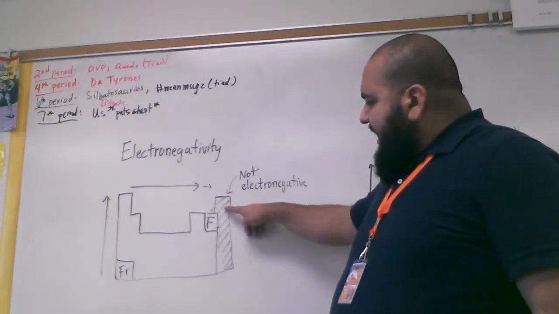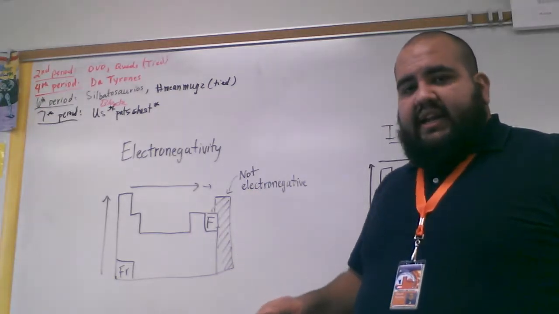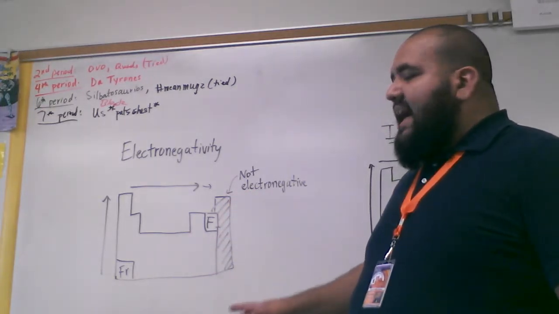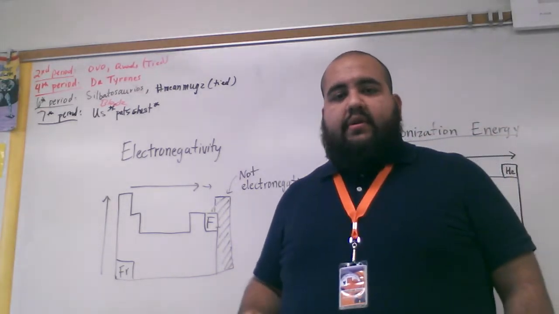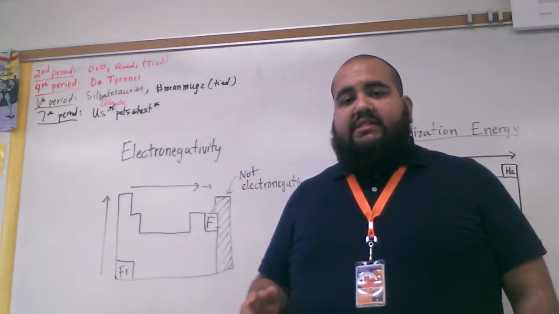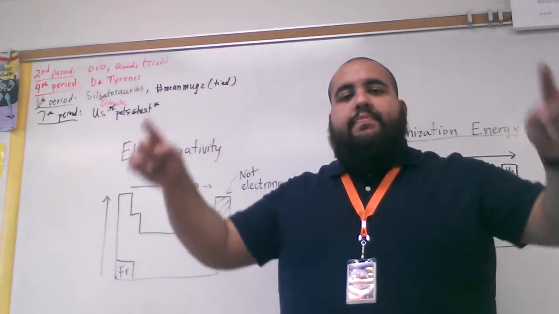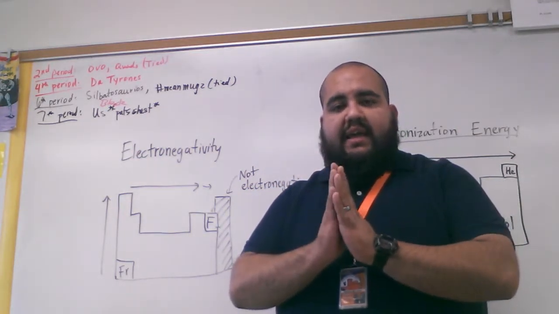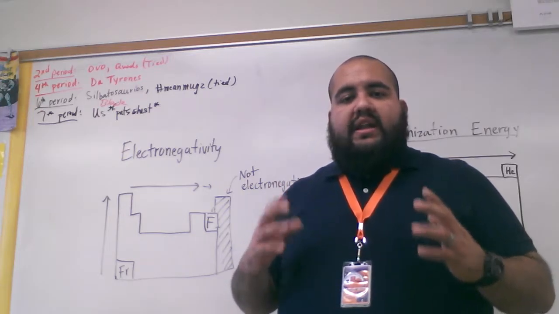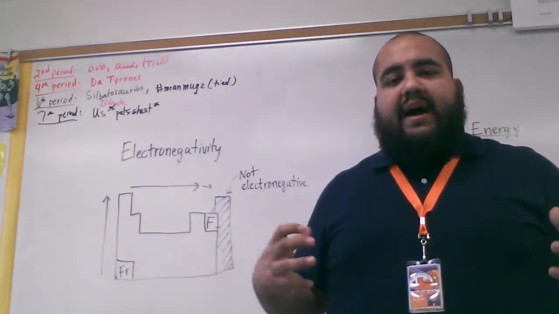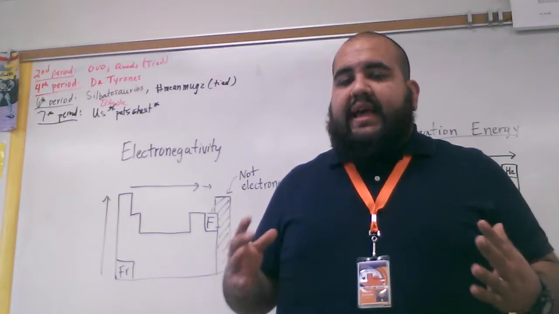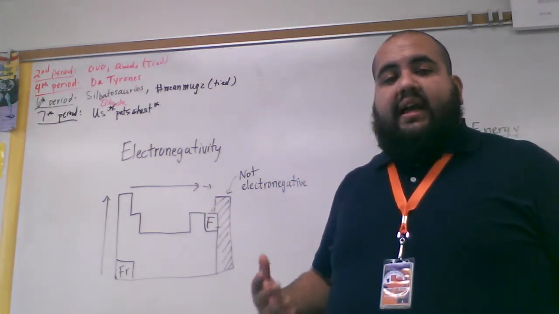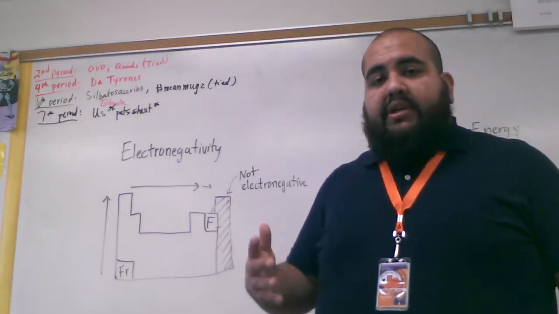Now, why is this group kind of shaded out? Well, this is the noble gases, okay? And the noble gases are not electronegative in any way. The reason is because they have a full octet. They are stable, okay? By being stable, they no longer need to look for electrons to bind to their outer orbitals. They exist perfectly happy being who they are. They do not need any more influence. Okay, that brings us to our next point.